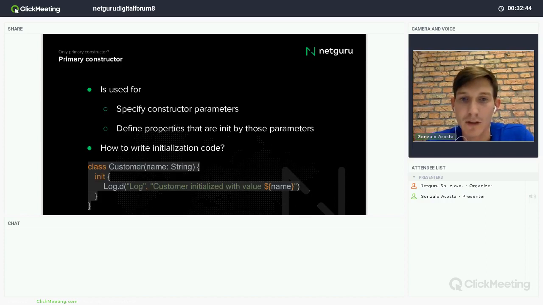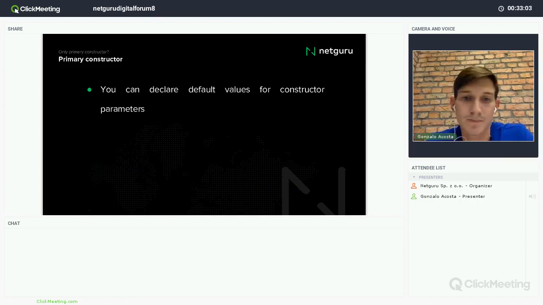For example, here, right? We have the class Customer that has the field name, and we have init that will run this code after the creation of an object of this class. Also, as I told you before, you can declare default values for constructors also.